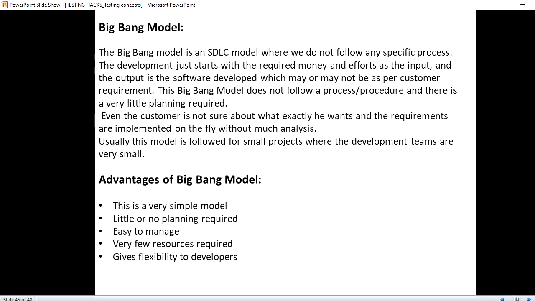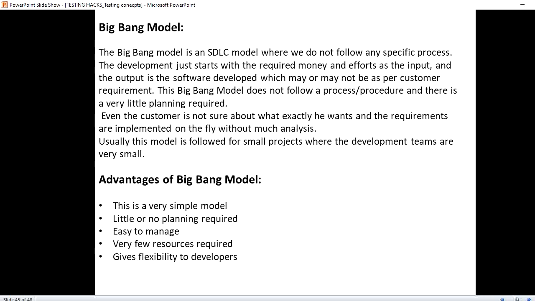Today we will see what the Big Bang model is. As we know, the Big Bang model is an SDLC model where we do not follow any specific process. Unlike the other models we have seen, where we follow each of the steps from requirement analysis to delivery, here we don't have any specific process. It is like we are doing things randomly.